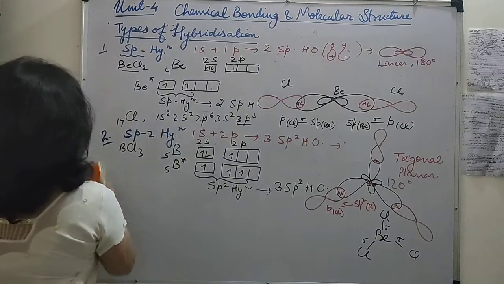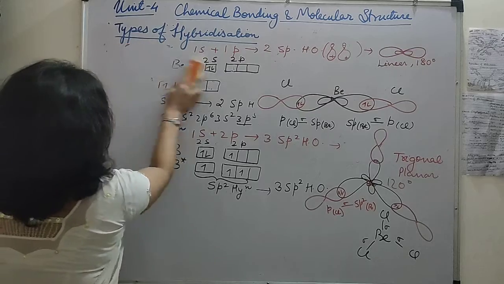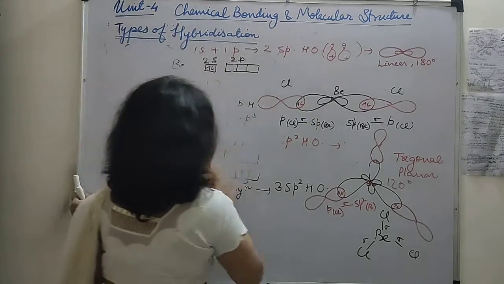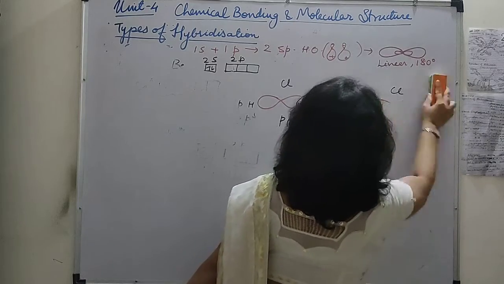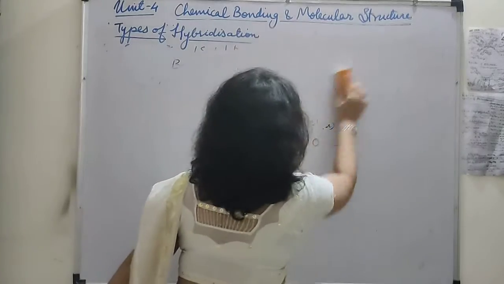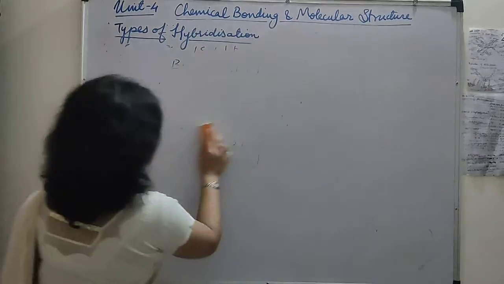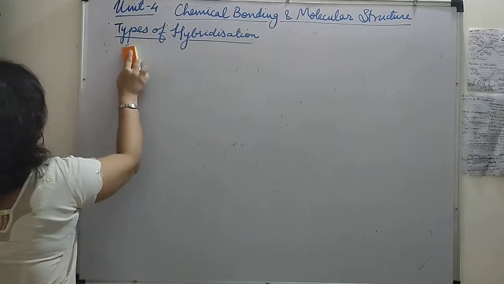Now we will move on to the third type, that is sp3 hybridization. Students, here we will discuss some of the molecules which are having lone pairs of electrons. No? So that also we will discuss.